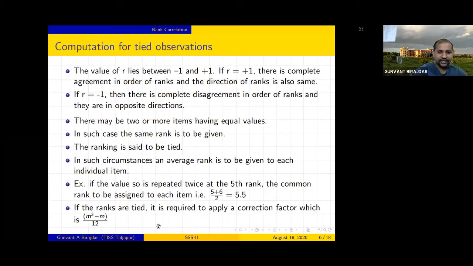Also, there is another addition. What does it mean if the ranks are tied? The same numbers are tied, like when we say a match is tied, meaning both teams have the same score. Here the meaning is the same: a number of students have the same score. If it is tied, it is required to apply a correction factor, which is (m cube minus m) upon 12. Here m means how many times that particular score is repeated. That is called the correction factor.